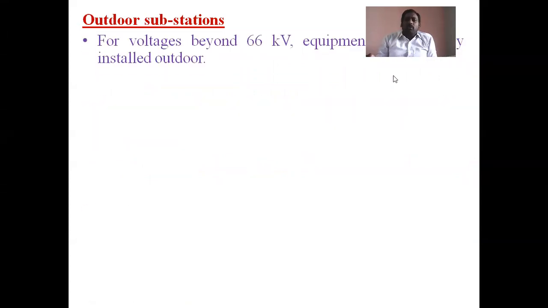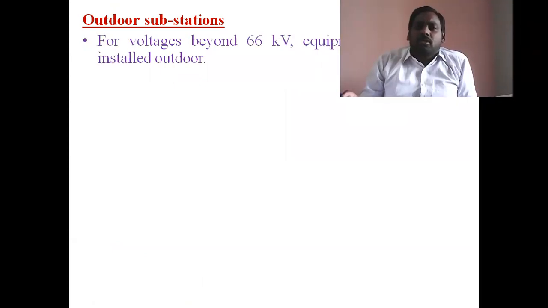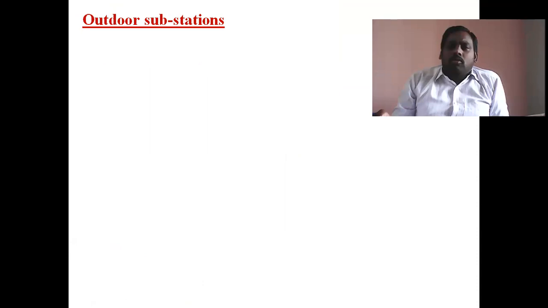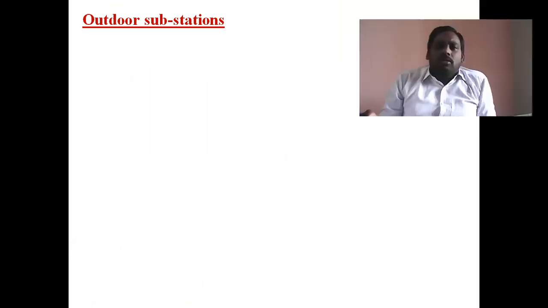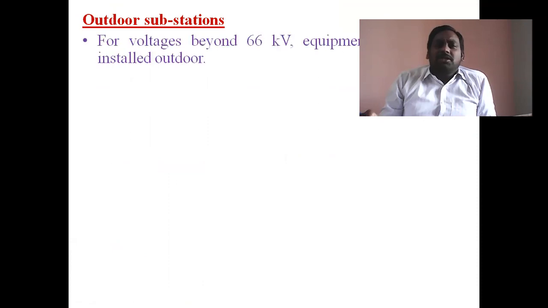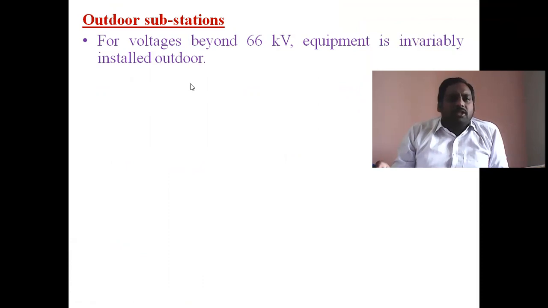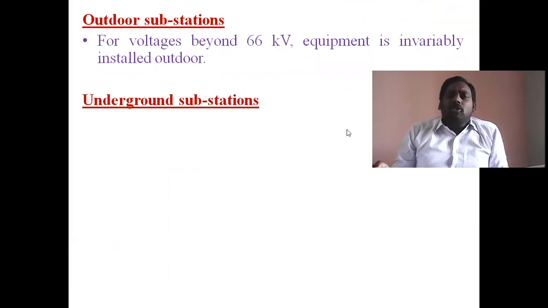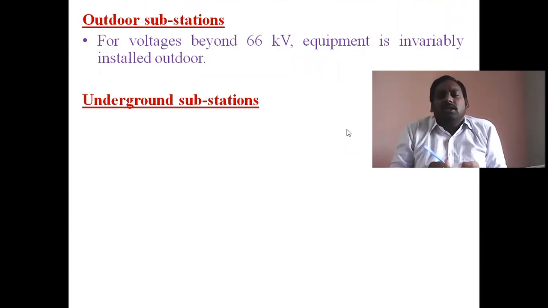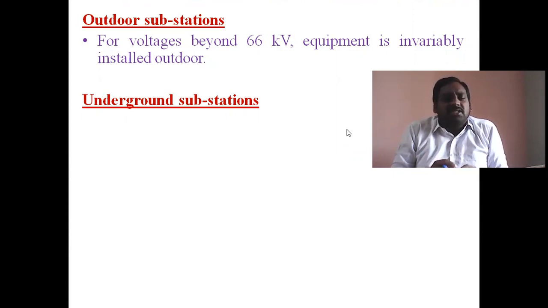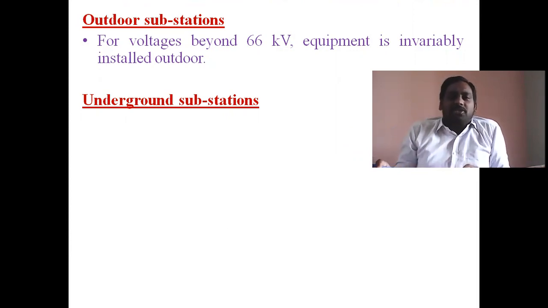Now, the outdoor substation. Outdoor substation means they are open type. Voltages beyond 66 kV are invariably installed outdoors. The insulation provided for those substations is air and gas. That's why outdoor substations are basically called air insulated substations and gas insulated substations.